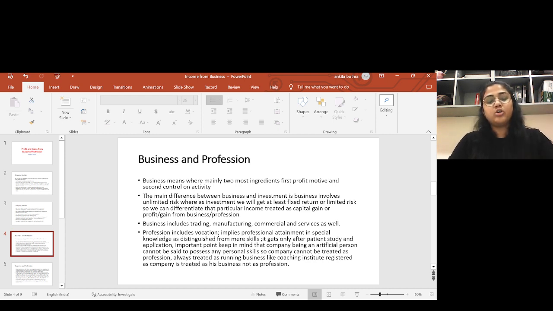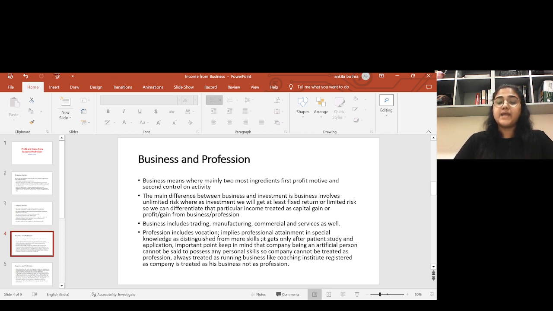One more important thing we can discuss is that some services also come under business, not under profession. So business covers all these things. Profession includes vocation, and implies professional attainment and special knowledge as distinguished from mere skill. It is gained only after patient study and application.